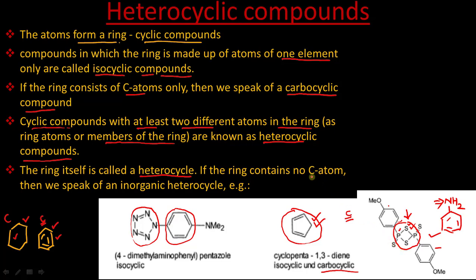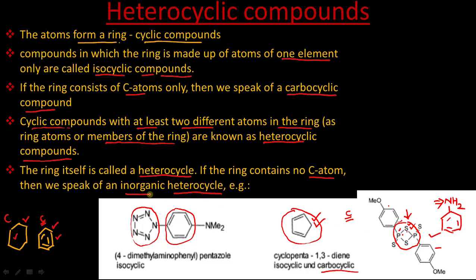Now if the ring contains no carbon atom, like in this case it has phosphorus and sulfur and does not contain any carbon atom, then we call that ring an inorganic heterocycle. First of all, let us see why it is a heterocycle. Because first of all, it is cyclic. Second, it contains two different atoms, which means it is heterocyclic. Third condition, it does not contain any carbon. It has only phosphorus and sulfur, so that's why we call this ring an inorganic heterocycle.